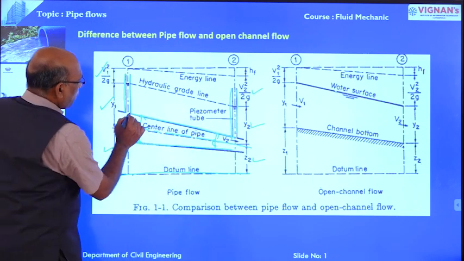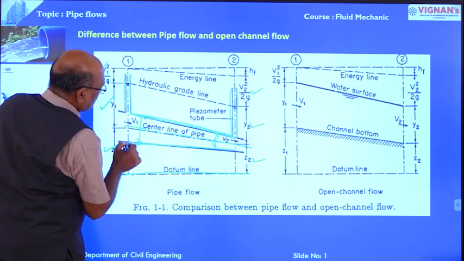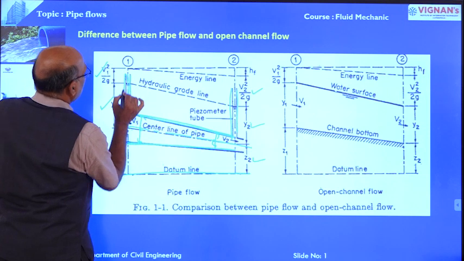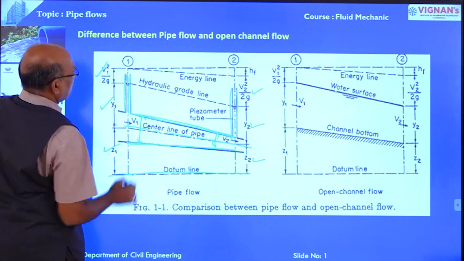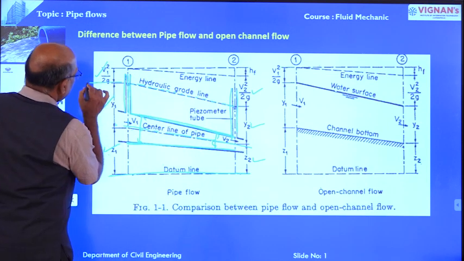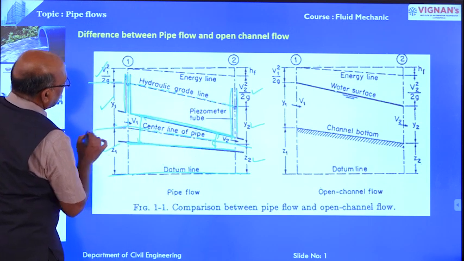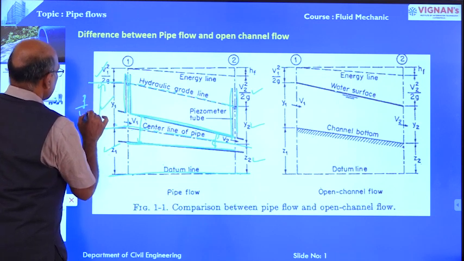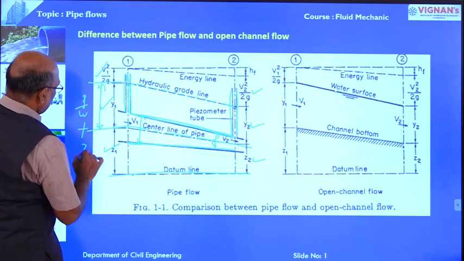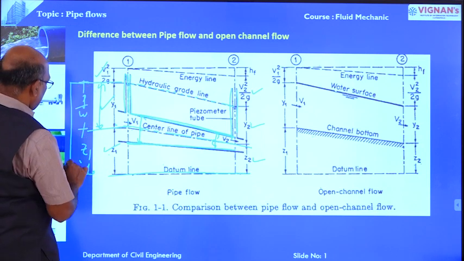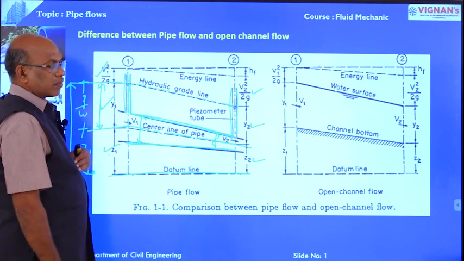Now, in pipe flow there is no free surface, but the water moves up through the piezometer, up to the pressure available here. So this is nothing but the hydraulic gradient line. Hydraulic gradient line means the sum of pressure head plus datum head. This is the hydraulic gradient line.